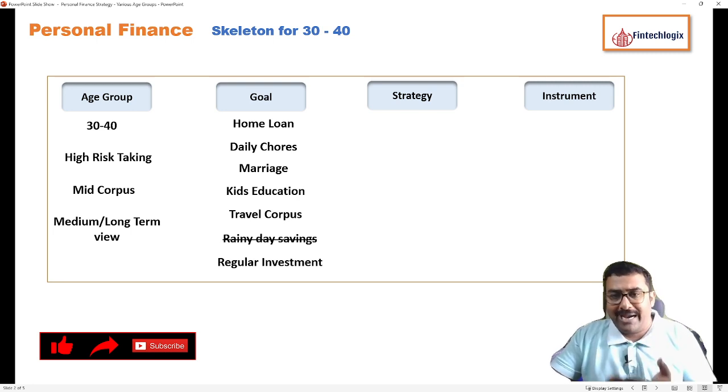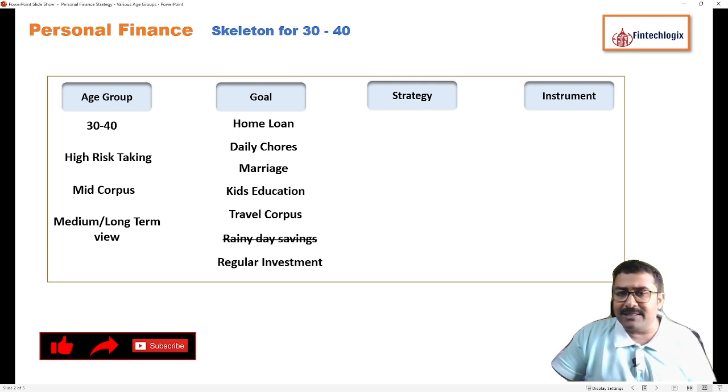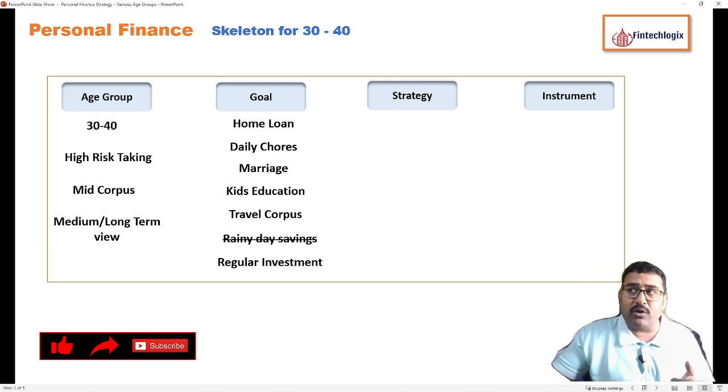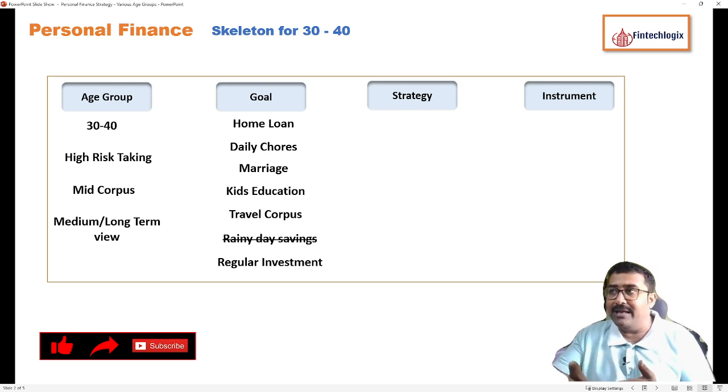So daily chores and marriage are your goals where you need to have expenses. Kids education, because we are talking about a 30 to 40 age group, so here there would be substantial kids education expenses. Travel purpose, I'm keeping it common for all the age groups.